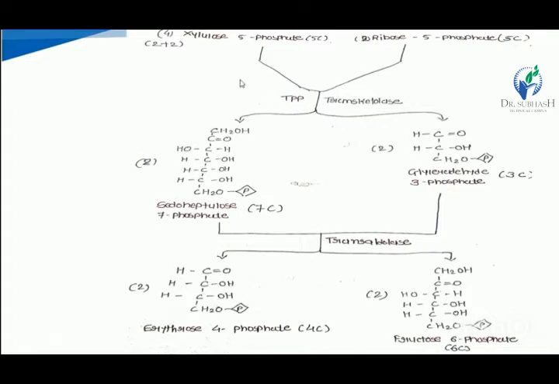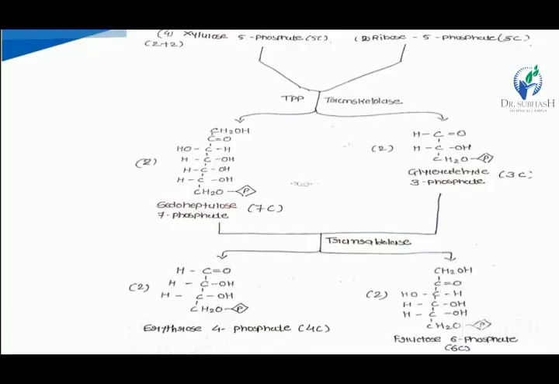The xylulose 5-phosphate transfers its 2-carbon moiety towards the ribose 5-phosphate, which gives the pseudoheptulose 7-phosphate.